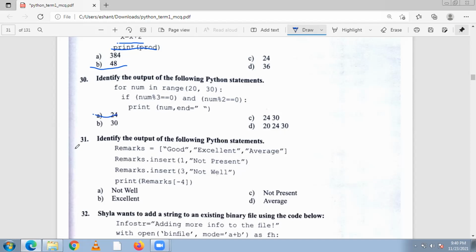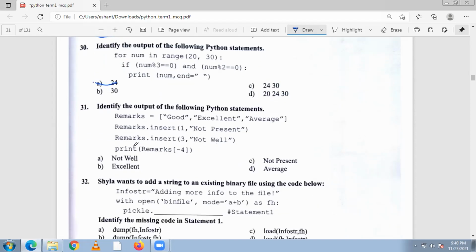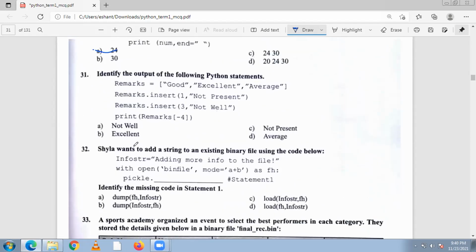Now 31. Identify the output of the following Python statement. Remark is the list: Good, Excellent, Average. Remark.insert(1, Not percent), remark.insert(3, Not well), and print remark[-4].